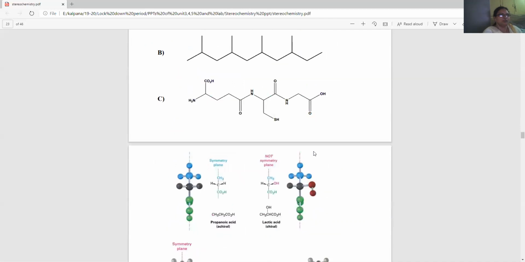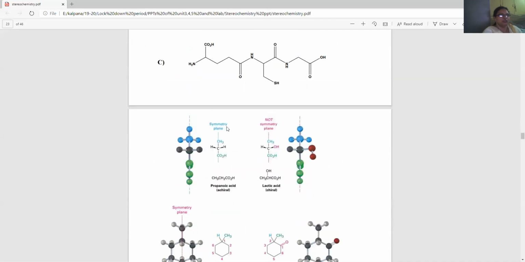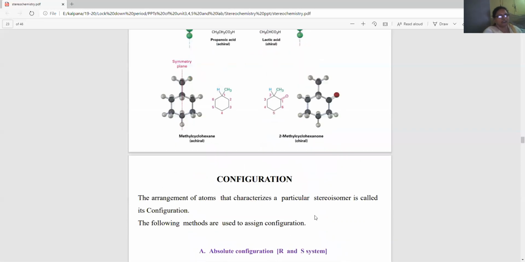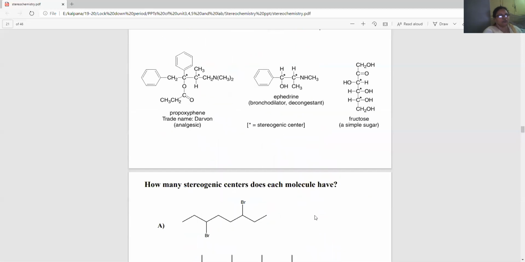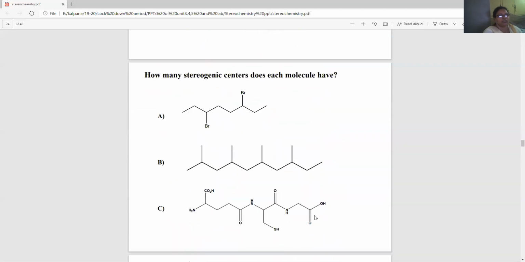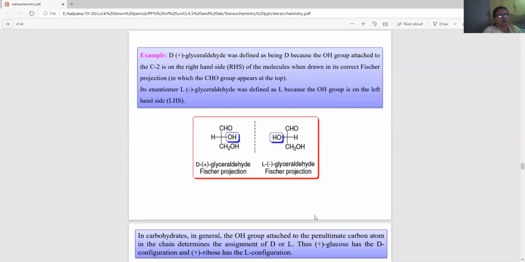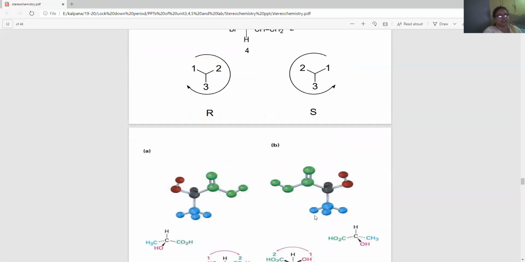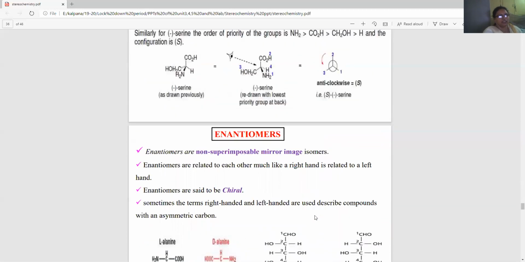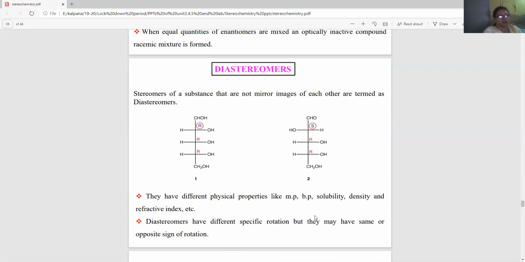Now, coming to the plane of symmetry. If you take this symmetry plane, this one is not symmetric, whereas this one is in a symmetry plane. So you have the plane of symmetry, center of symmetry, and axis of symmetry, which we'll learn later on. Chiral molecules are again classified into enantiomers and diastereomers. We'll go into that in detail now.